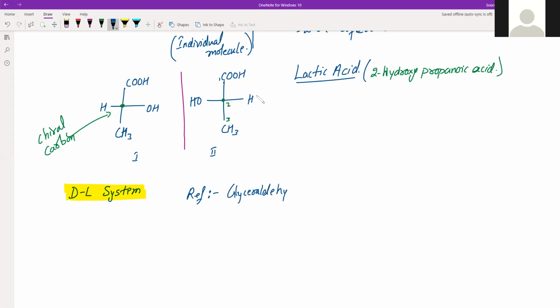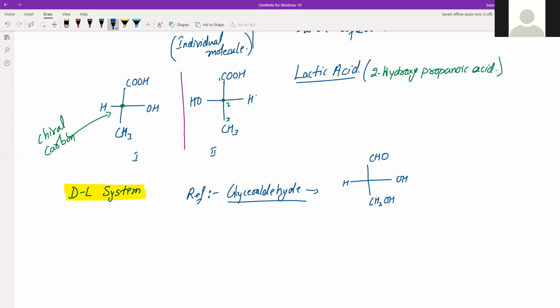So from the name itself, it is clear it is an aldehyde. So how does it look like? It is similar to this lactic acid. Only difference is that here there is an aldehyde plus here there is one more OH group. So OH here and H. This is our glyceraldehyde.